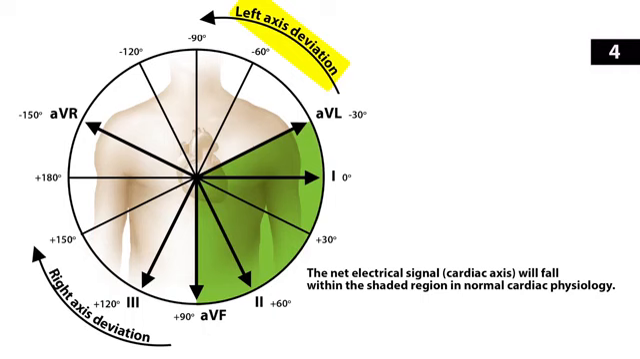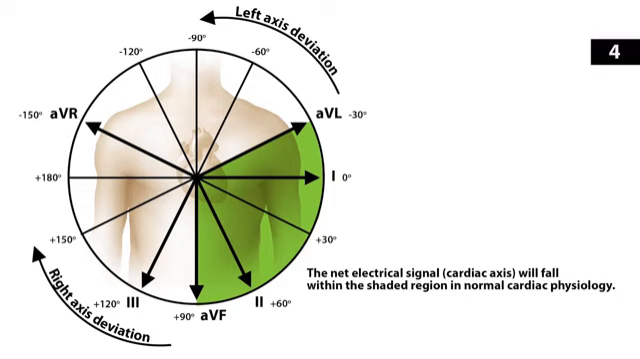Left axis deviation is generally between -30 degrees and -90 degrees. And then the right axis deviation is usually between +90 and +180. All right, so now there are some certain pathologies associated with left axis deviation and right axis deviation.